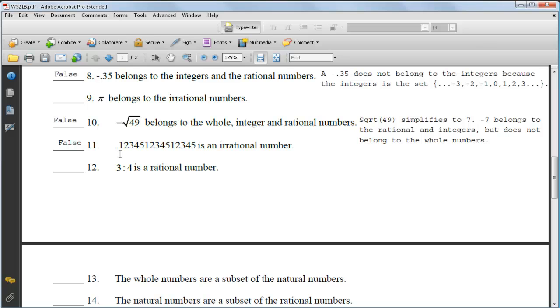So this number truncates or terminates, and also has a repeating pattern, so it is a rational number. Okay, there we go. Now I'll let you do number 12.